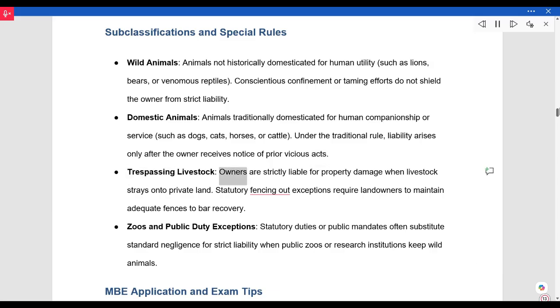Trespassing livestock. Owners are strictly liable for property damage when livestock strays onto private land. Statutory fencing out exceptions require landowners to maintain adequate fences to bar recovery. Zoos and public duty exceptions. Statutory duties or public mandates often substitute standard negligence for strict liability when public zoos or research institutions keep wild animals.